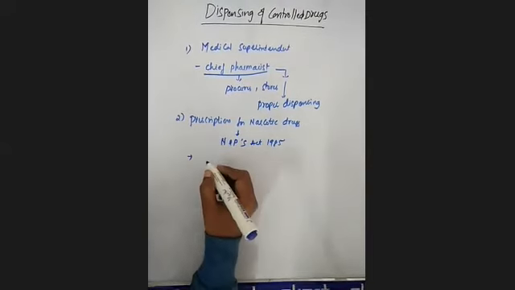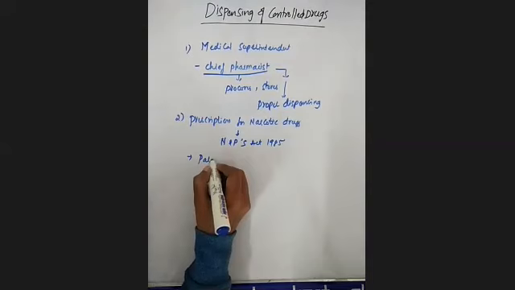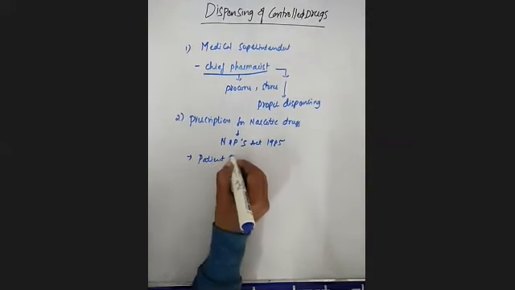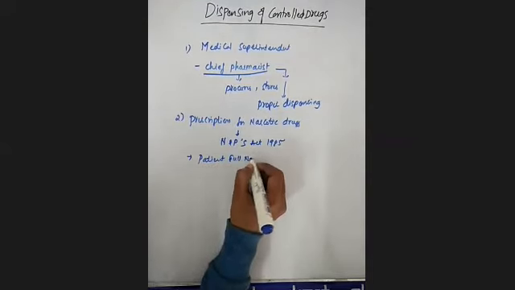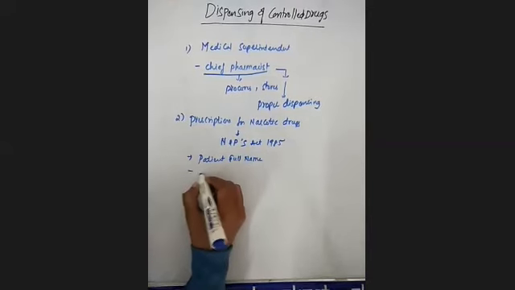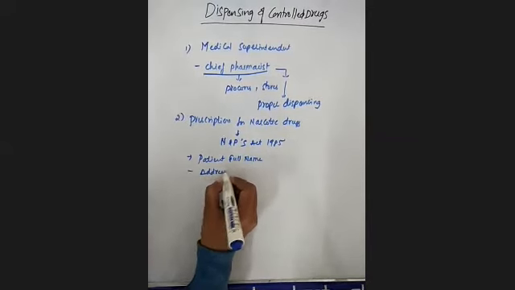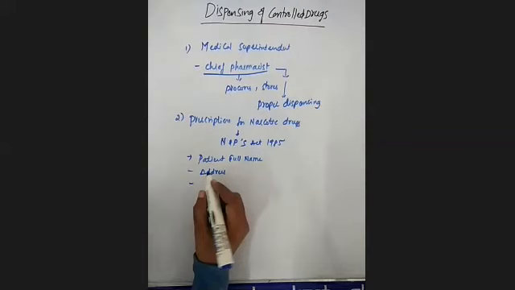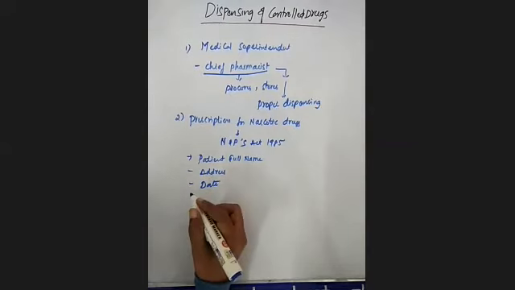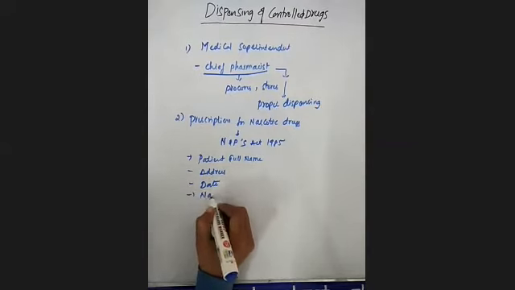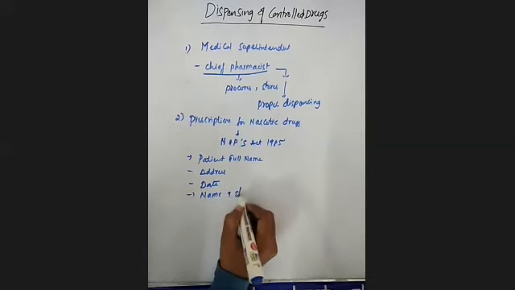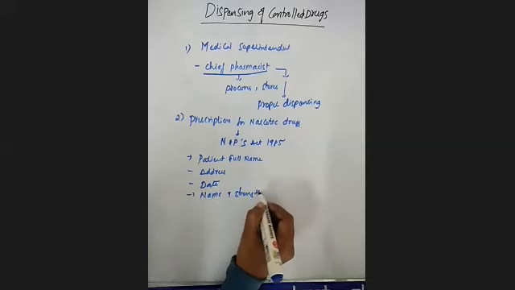What all information should it contain? The patient's full name should be included. Clear? And next one is the address of the patient. Next one is the date. Next one is the name and the strength of the drug.